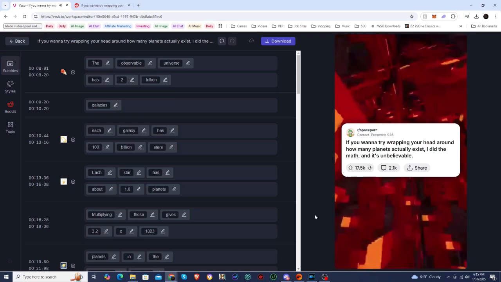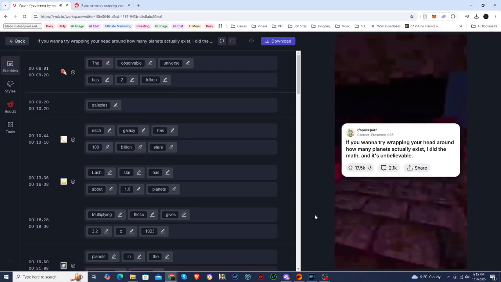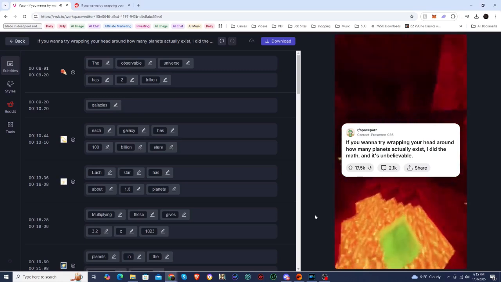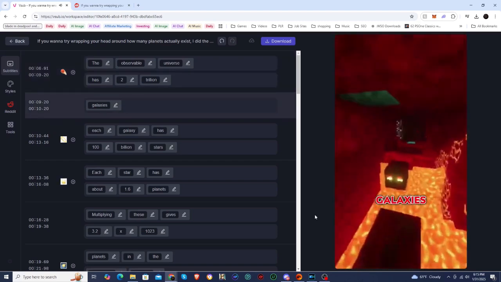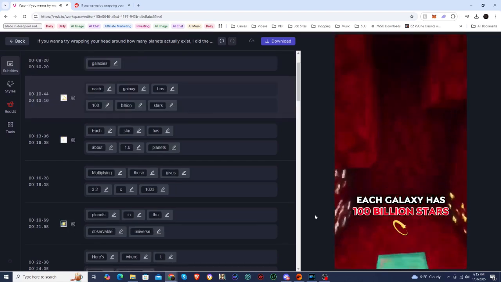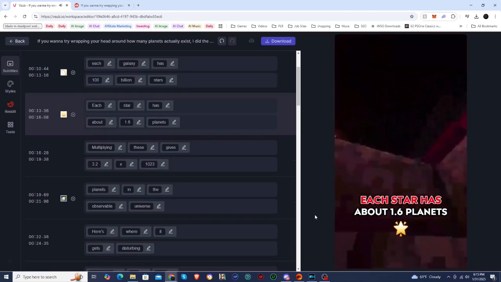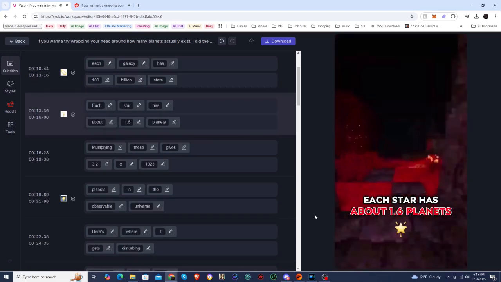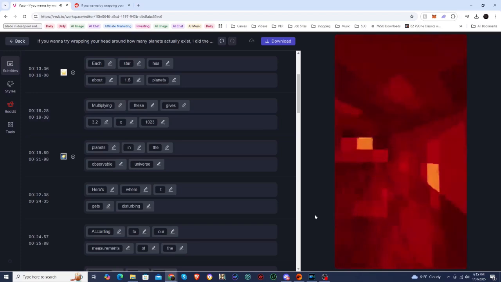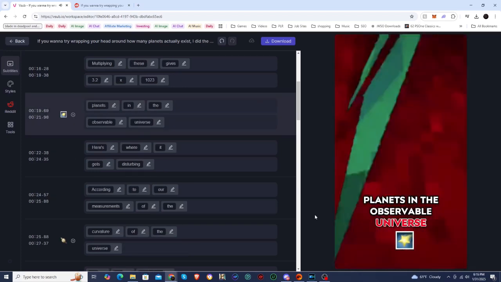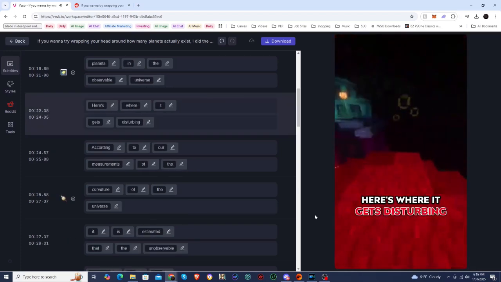Want to try wrapping your head around how many planets actually exist? I did the math, and it's unbelievable. The observable universe has 2 trillion galaxies. Each galaxy has 100 billion stars. Each star has about 1.6 planets. Multiplying these gives 3.2 by 10^23 planets in the observable universe. Here's where it gets disturbing.